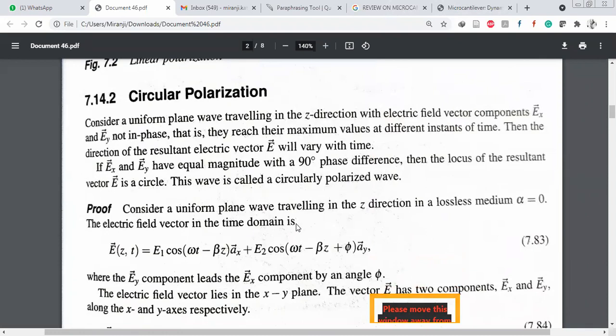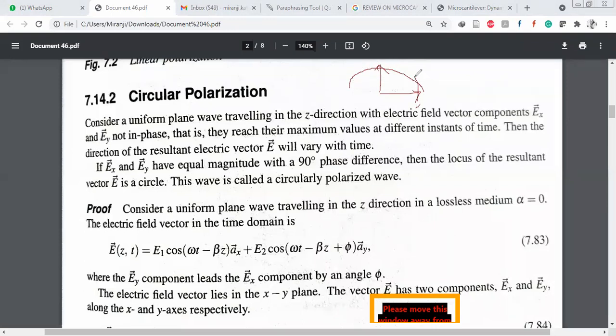What is meant by circular polarization? Circular means that the electric field components have identical amplitude. See here, suppose this is one component and this is another component. These two have equal amplitude.